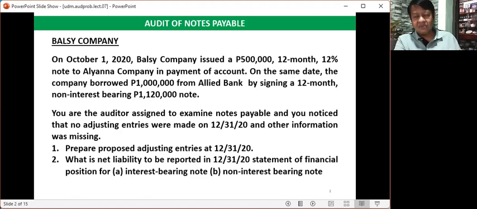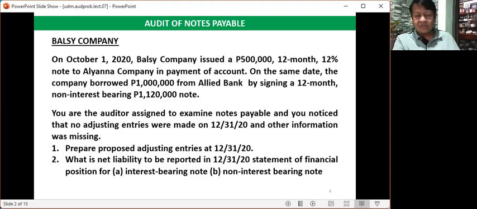Balsi received only 1 million, but will pay 1,120,000 pesos after 1 year. So the difference of 120,000 pesos will be treated as discount on notes payable, which will be subject to amortization or adjustment at the end of the year and upon the full payment of the note.